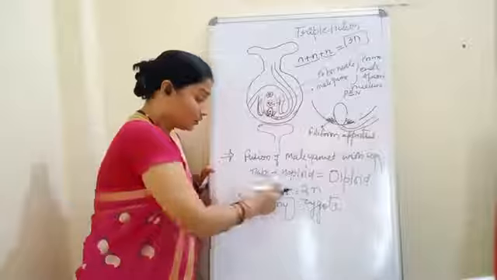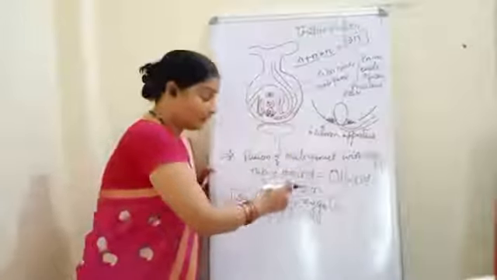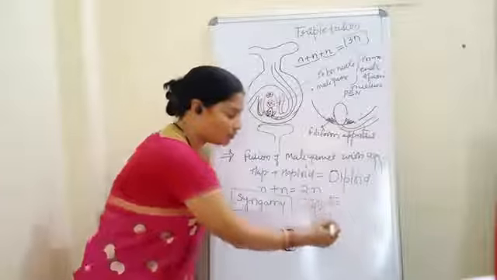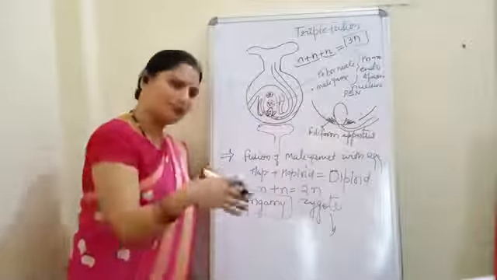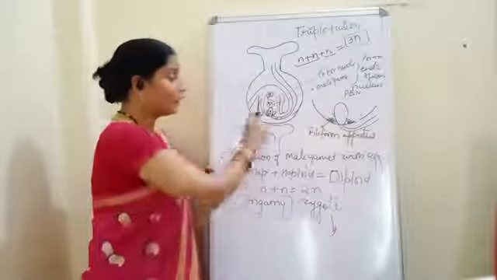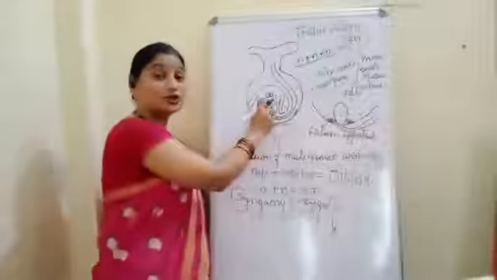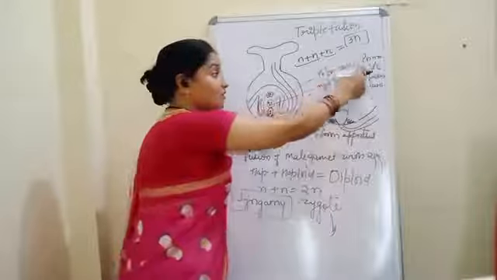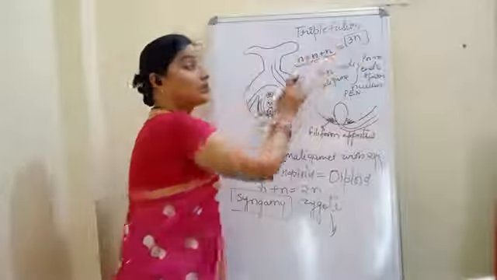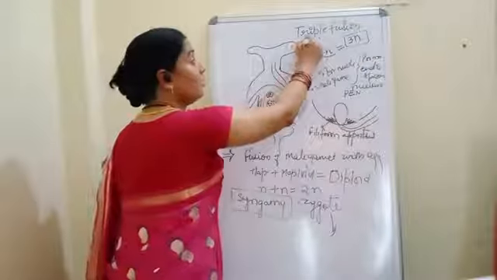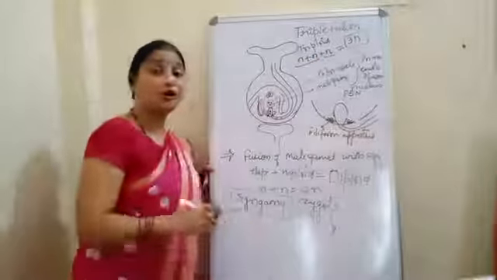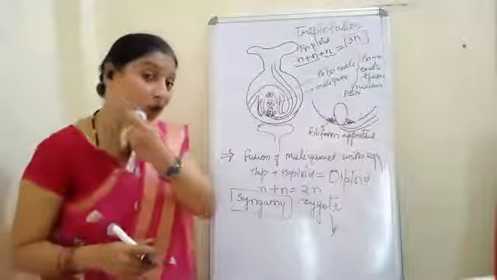So, two haploid nuclei unite to form diploid, and that will give rise to the zygote, which further will give rise to the embryo and whatever we will see. Now, this process is called syngamy. Now, where the one male gamete has fused with the two polar nuclei, this will form primary endosperm nucleus, and it is called triple fusion, because it will form triploid. From the haploid directly it will form the triploid.